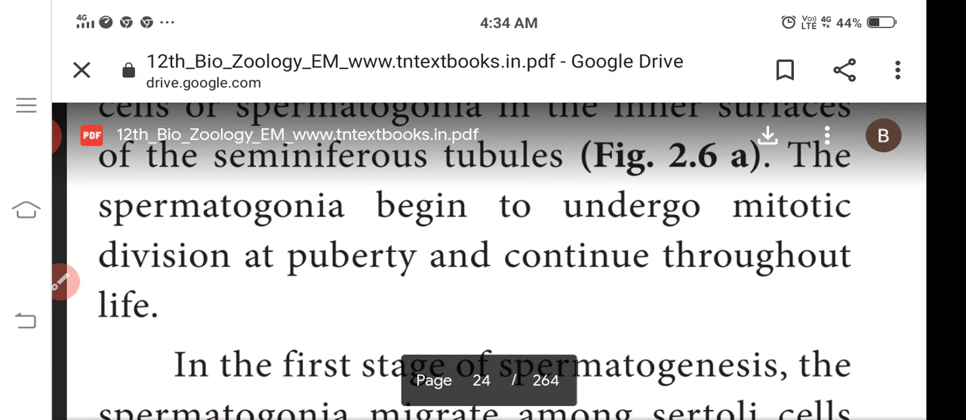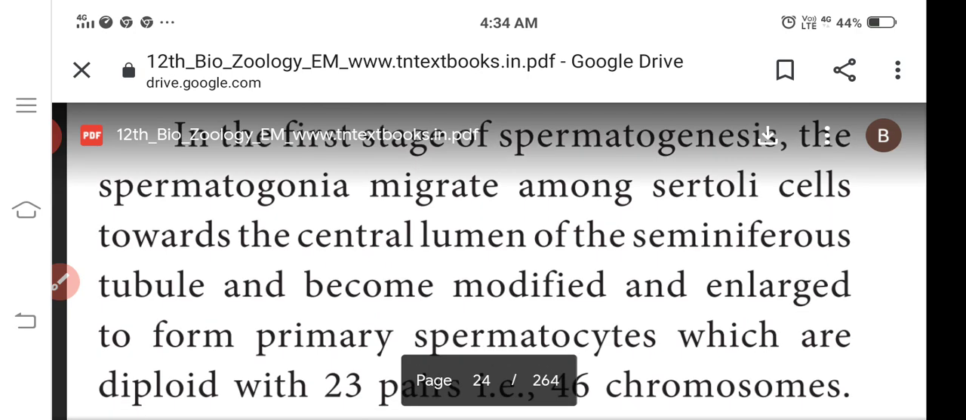In spermatogenesis, the first mitotic division takes place before puberty. After puberty, mature sperm division continues, so spermatogenesis continues throughout life in males. In the first stage, the spermatogonia migrate towards the Sertoli cells, toward the central lumen of the seminiferous tubules, where they remain until mature.